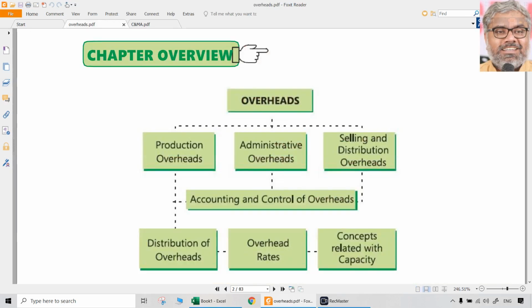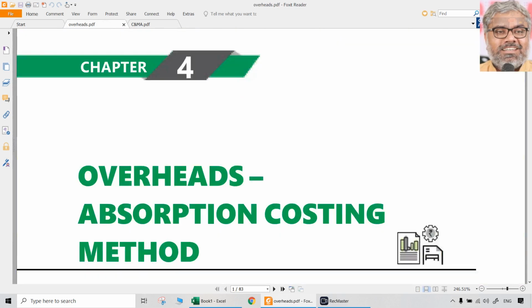Today let us discuss the topic of overheads under the absorption costing method. We don't have to separately think about absorption costing. Normally costing is always absorption costing only, wherein there are some predetermined overhead rates, which are absorbed into the cost of production and other costs using those predetermined rates. The application of this concept of overheads we would have already done at many places.